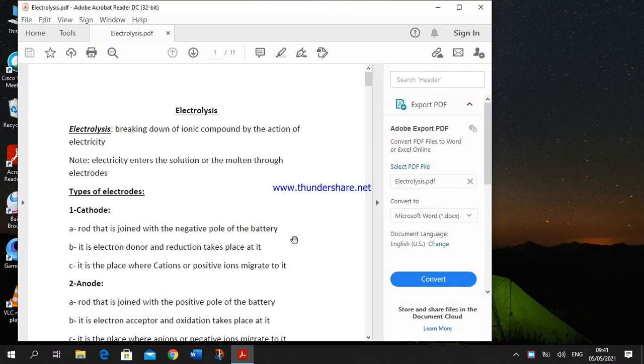Today we will talk about electrolysis. Electrolysis is a process or a technique that involves breaking down or splitting an ionic compound by using electricity. What is meant by an ionic compound? It is a type of compound produced due to electrostatic attraction between positive ions and negative ions.